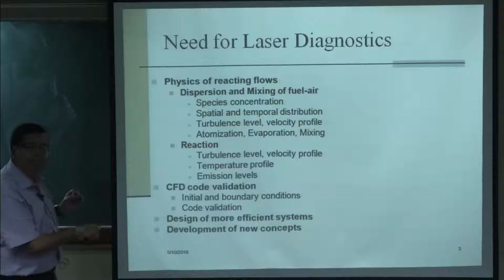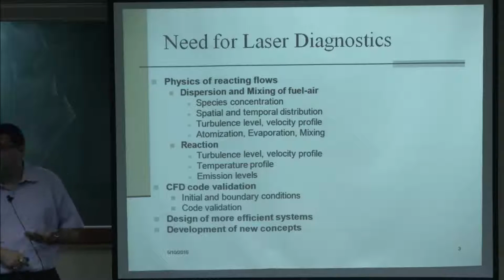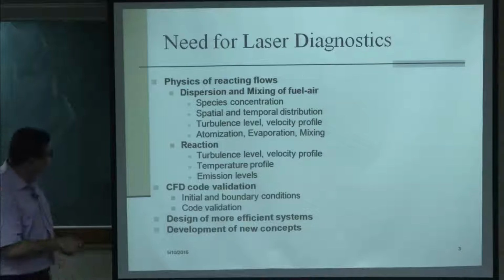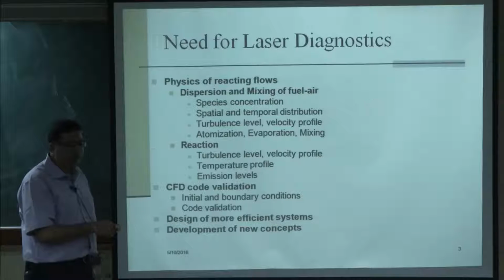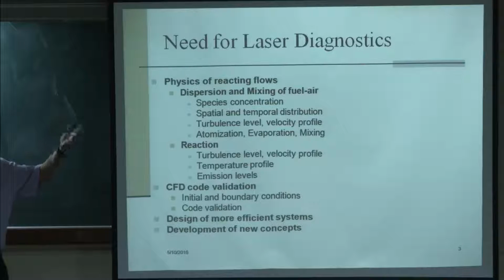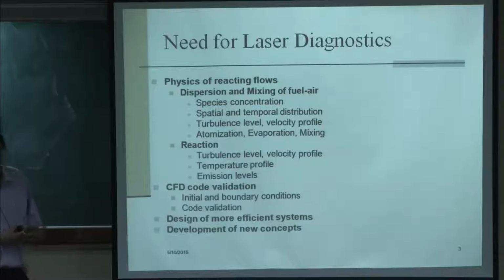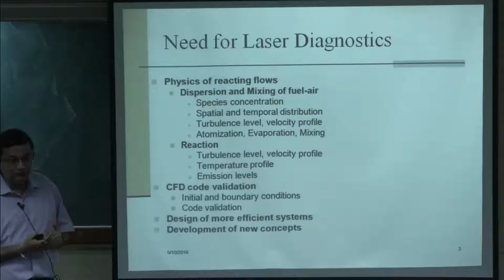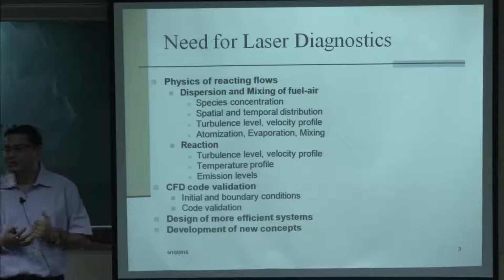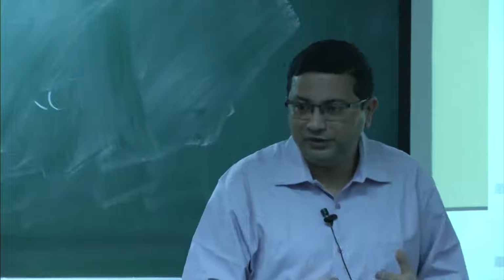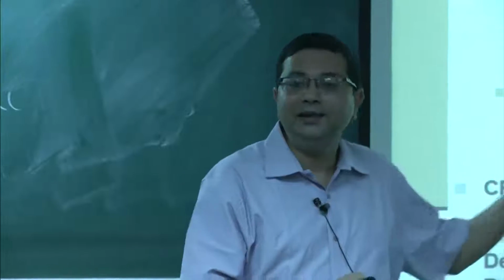So in order to understand the physics of a particular reacting system, we have to understand all these things in as much detail as possible, and earlier that was not possible with the older measurement techniques; it was not possible to get detailed measurement of all these parameters. Now, what are the parameters we are talking about? We are talking about the velocity field, the turbulence level, the pressure field, the temperature field, and the species field plus radical field.